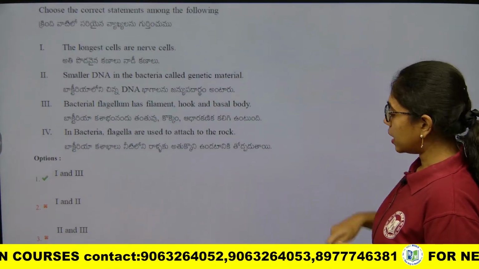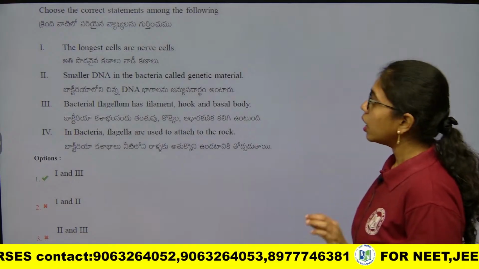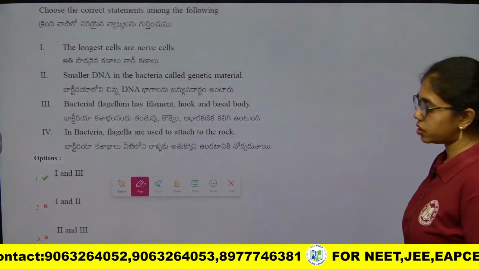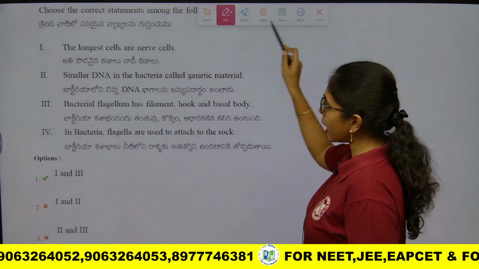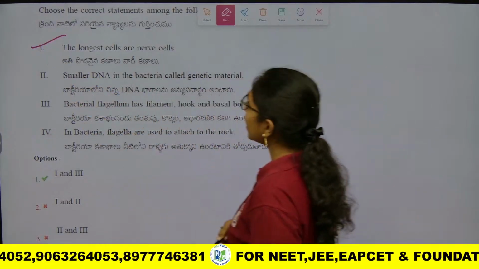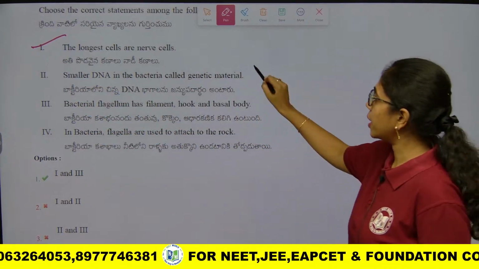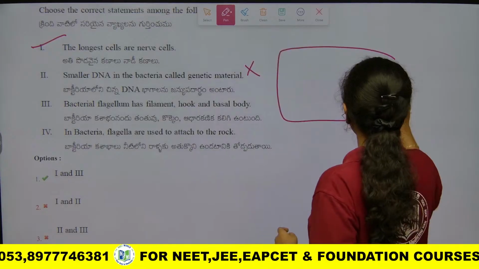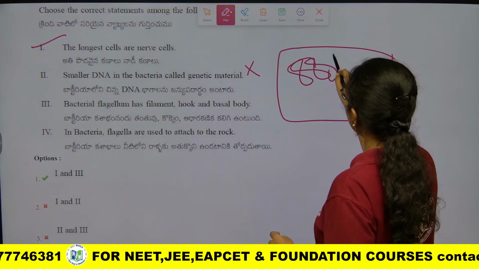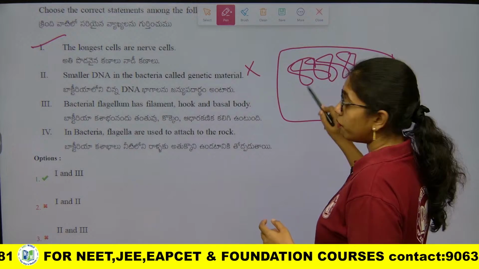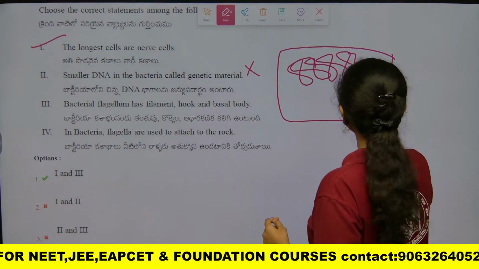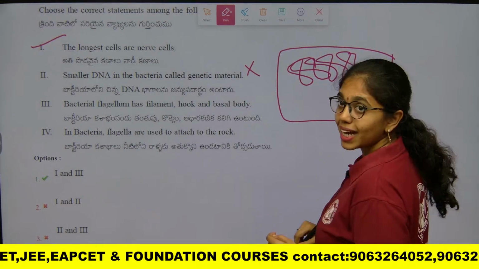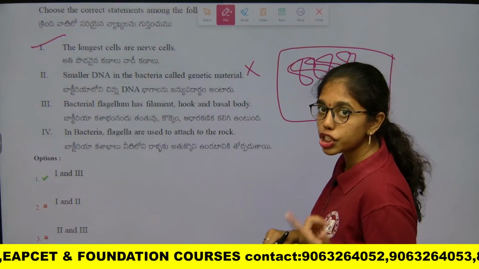The longest cell, this is from Cell the Unit of Life. The longest cells are nerve cells, okay, which are branched and long. Smaller DNA in bacteria is called genetic DNA. We all know bacteria has one genomic DNA, which is the long DNA at the nucleoid, and one small DNA, this is called plasmid DNA or non-genomic DNA.